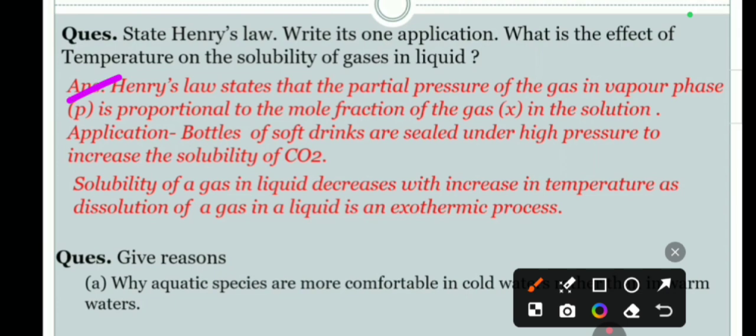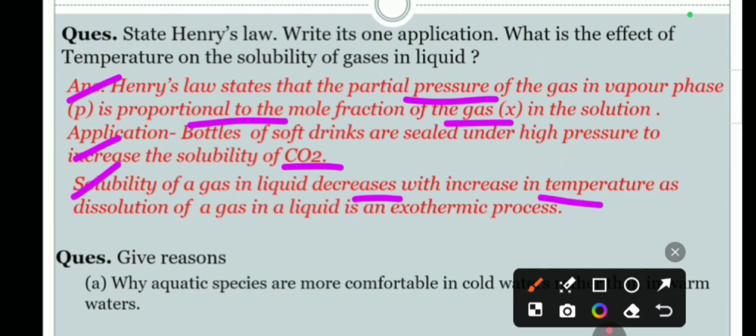So here is the answer. Henry's law states that the partial pressure of the gas in the vapor phase is proportional to the mole fraction of the gas in the solution. The application I have already explained, the cold drink, you can explain that. Solubility of gas in liquid decreases with increase of temperature. It is inversely related, as dissolution of gas in a liquid is exothermic.